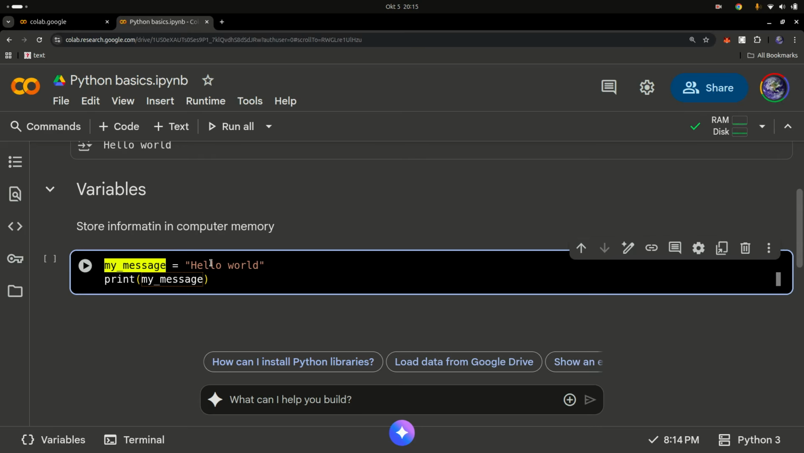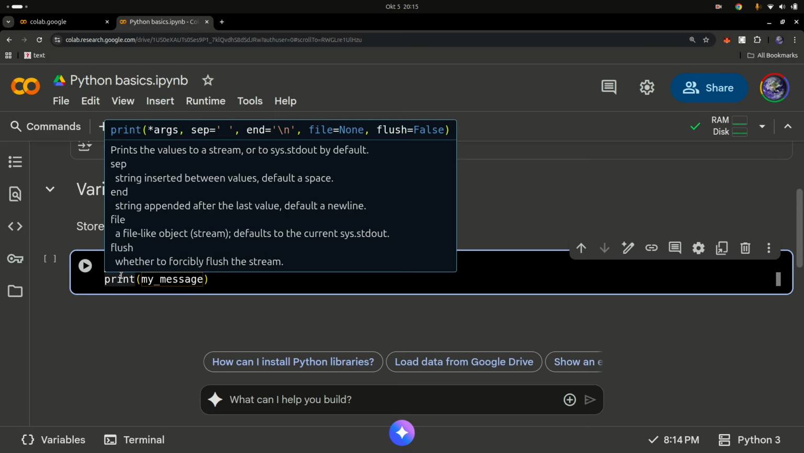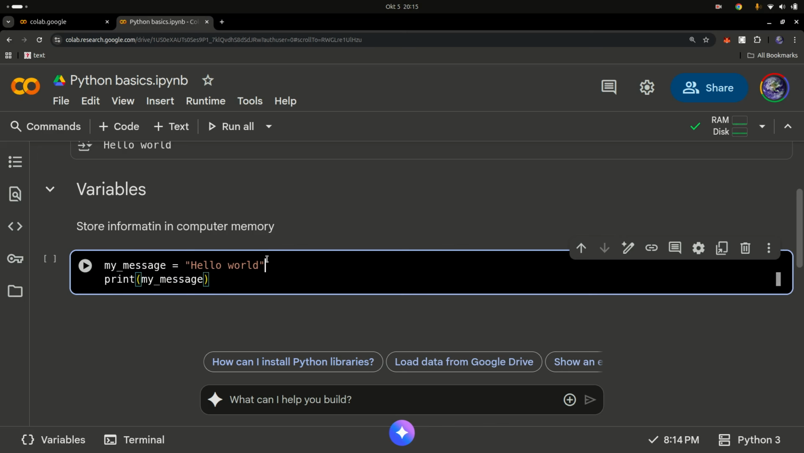My message is just a string saying hello world, and I'm printing my message. I'm storing this message somewhere in the computer's memory, and I'm giving it a name called my_message. So whenever I refer to my_message variable name in my program, it's going to retrieve this information from the computer's memory.